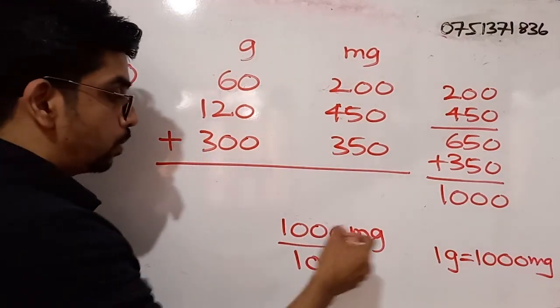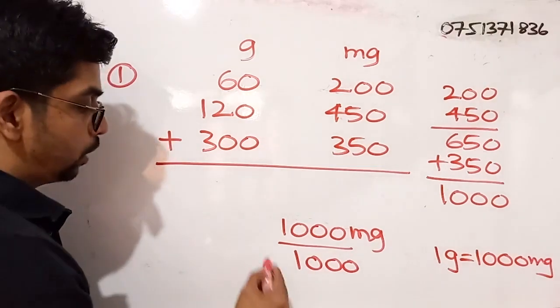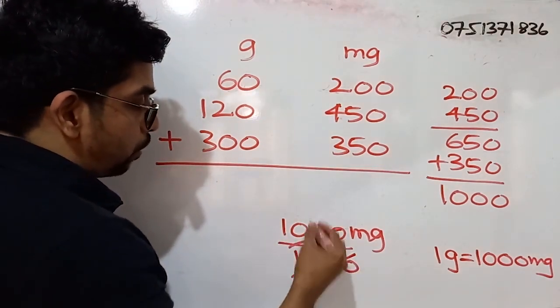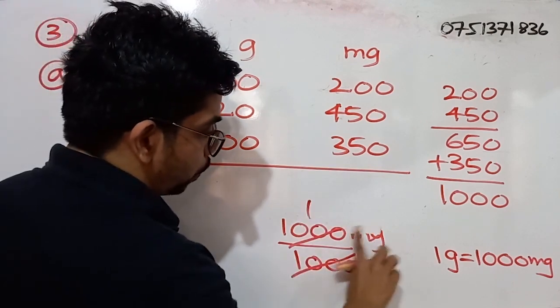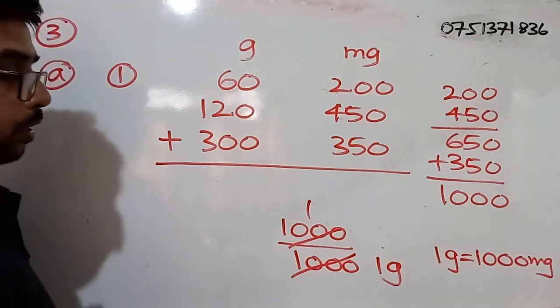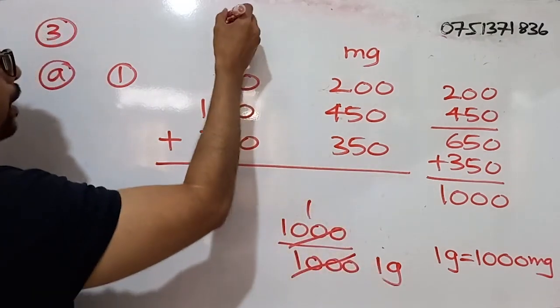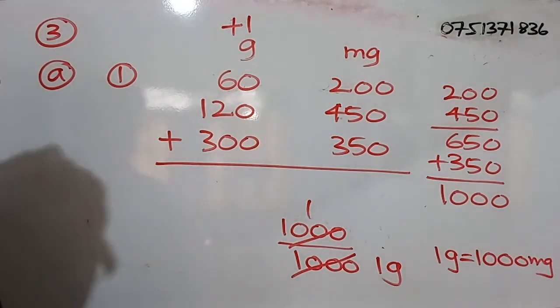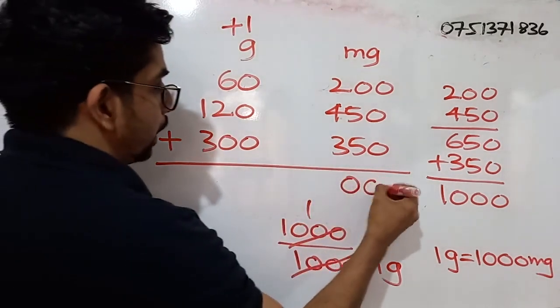I have to divide 1000 milligrams by 1000. When we divide 1000 by 1000, we get 1, so this is 1 gram. This gram we need to write under the grams section. Here we don't have anything.